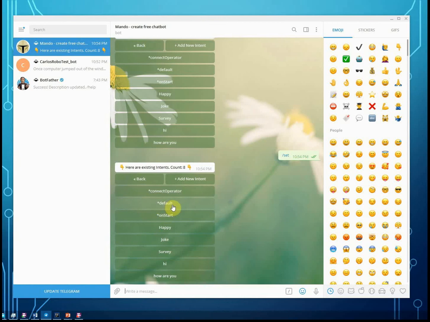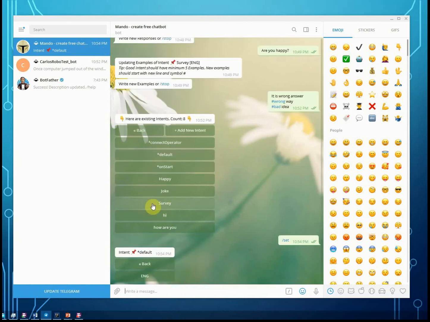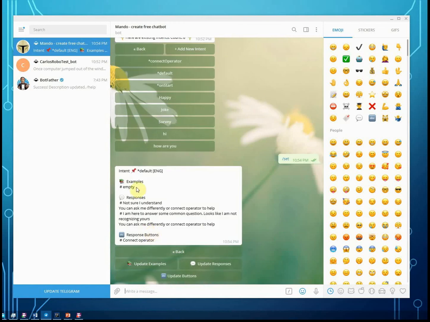This is the intent which is shown to the user when there is no right intent. You can see when there is no intent, it's just saying "not sure I understand, or you can ask me differently." Of course you can update those responses if you want something else, but also that will open